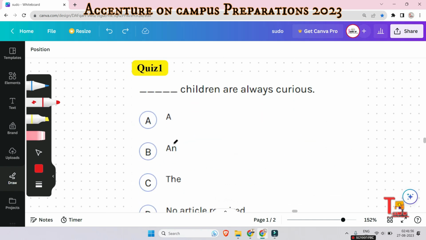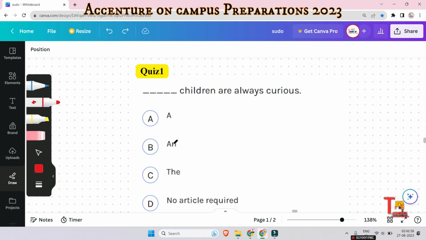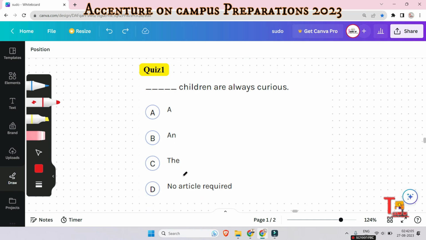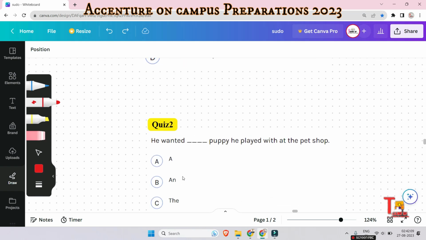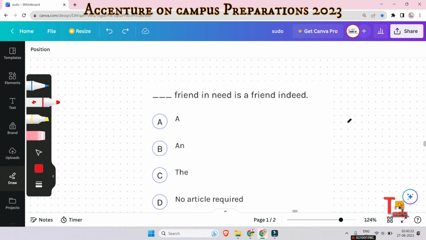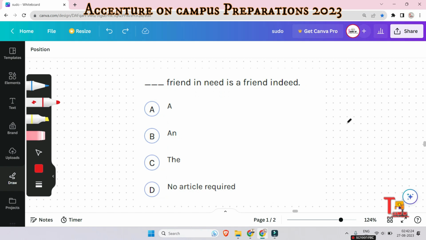Okay, the next question is a quiz for you. Dash children are always curious. A children, an children, the children, or no article required. Please pause the video and give me the answer. And another quiz question is this. He wanted dash puppy he played with at the pet shop. Please give me the answer. Okay, let's go to the next question. That is, dash friend in need is a friend indeed. What will be the answer?